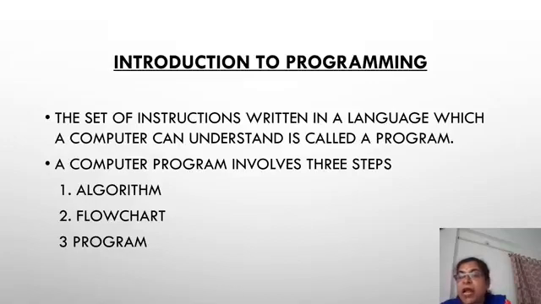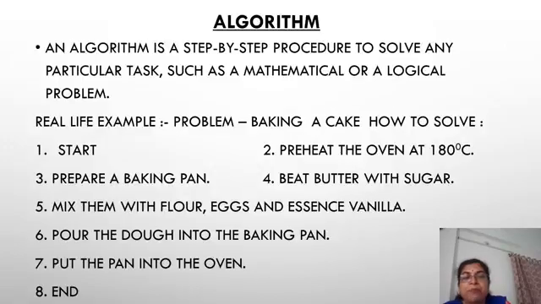And whenever we are writing these steps in a particular language, that is called a program. Now I'll read this. The set of instructions written in a language which a computer can understand is called a program. A computer program involves three steps: algorithm, flowchart, and then the final program. Now, step by step, we will learn what is algorithm, what is flowchart, and what is program.